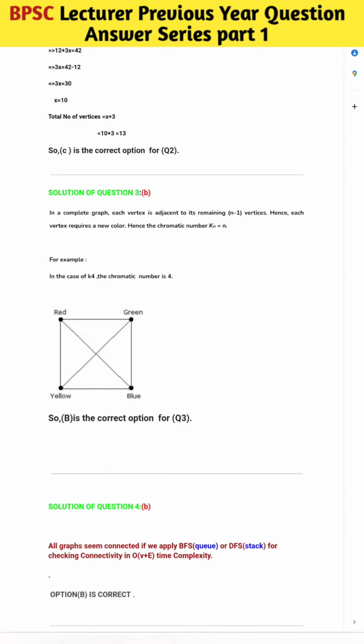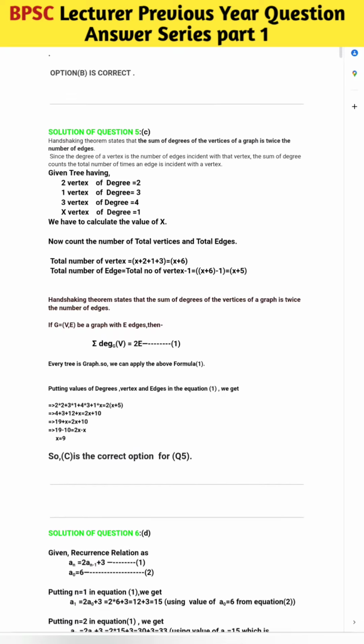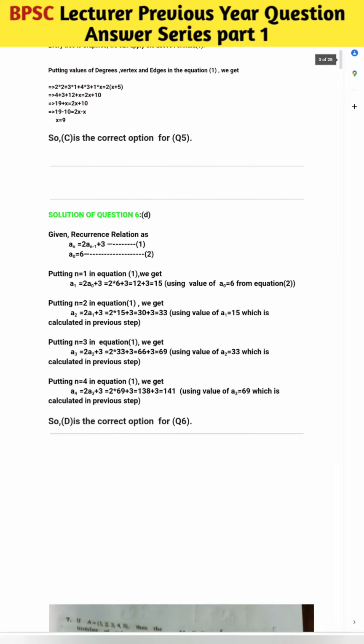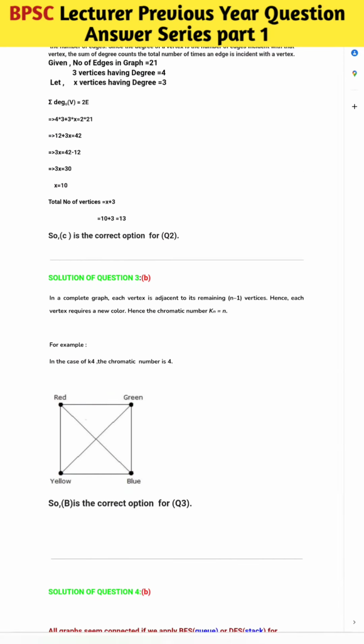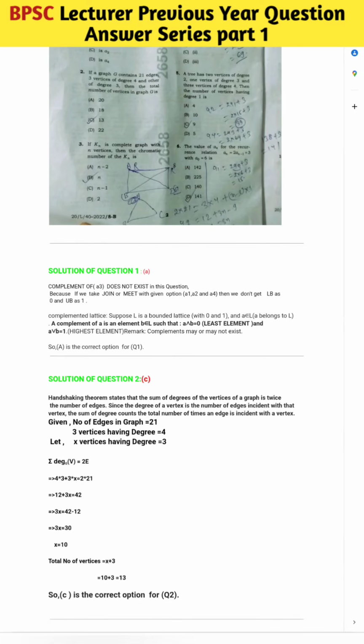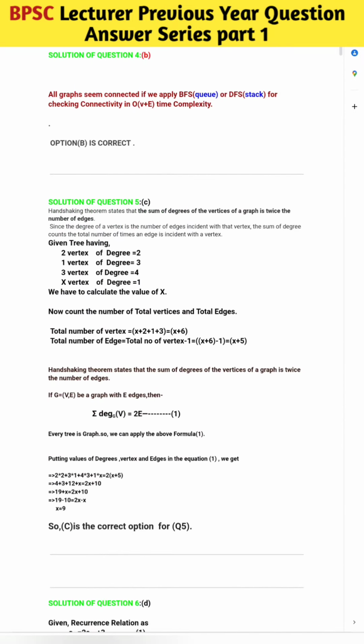Now in question number 5, again you have to apply the handshaking theorem, that is, summation of degrees of vertices equal to 2 times the number of edges. If you solve, you will get x equal to 9. This is a very similar question to the second. Now in question 6, if you observe here, an is given and a naught is given, then you find a1, a2, a3 and a4. So you will get a4 as 141.